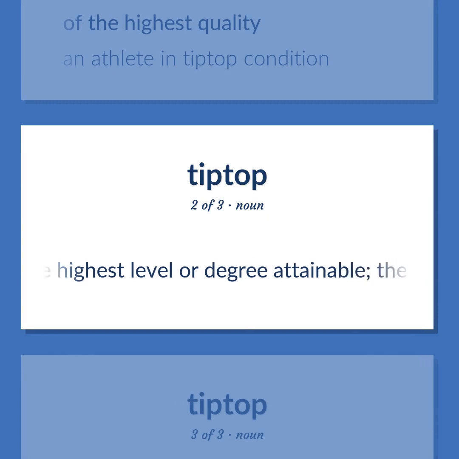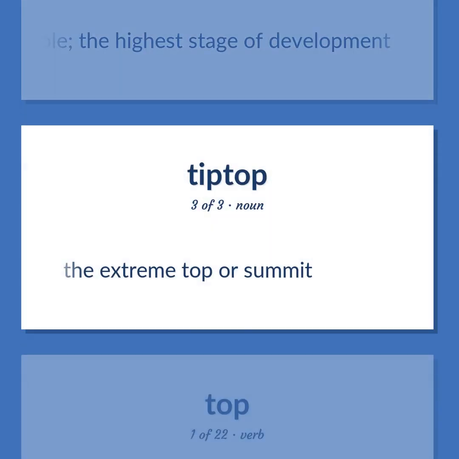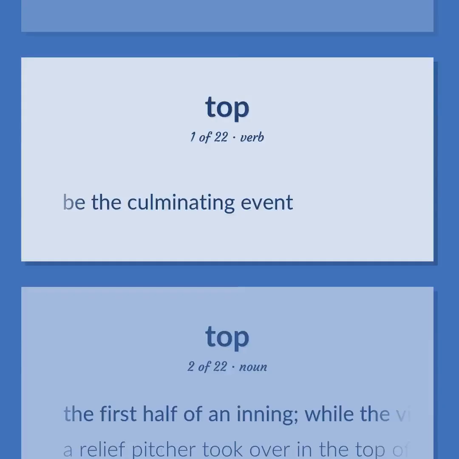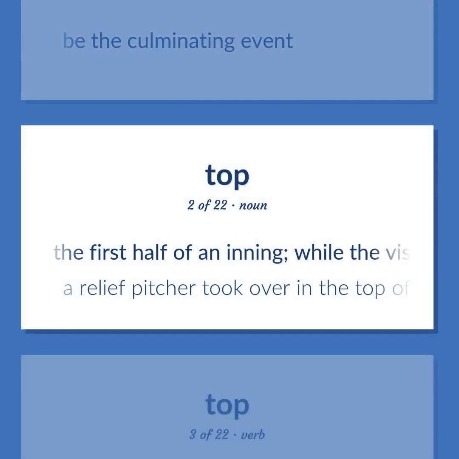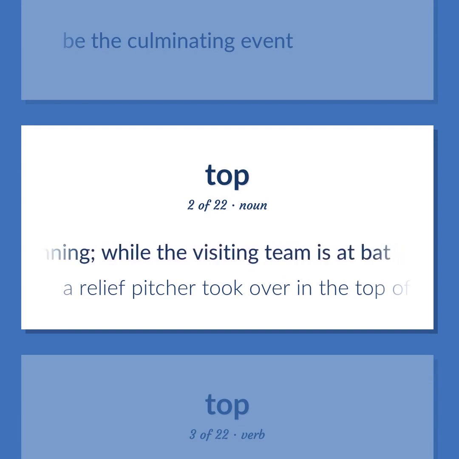Top: The highest level or degree attainable. The highest stage of development. The extreme top or summit. Be the culminating event. The first half of an inning, while the visiting team is at bat. A relief pitcher took over in the top of the fifth.